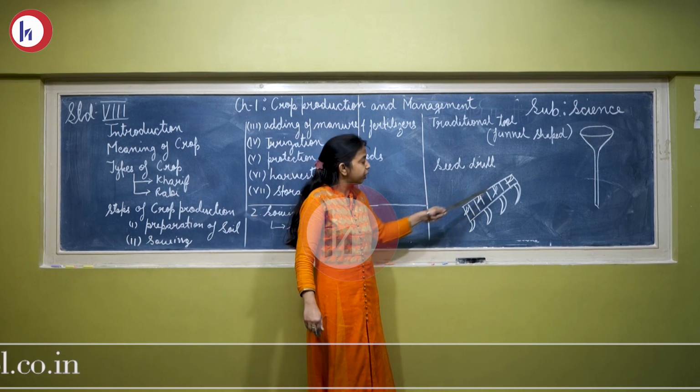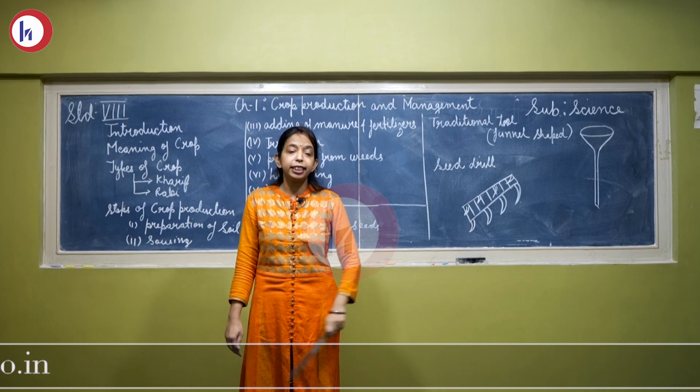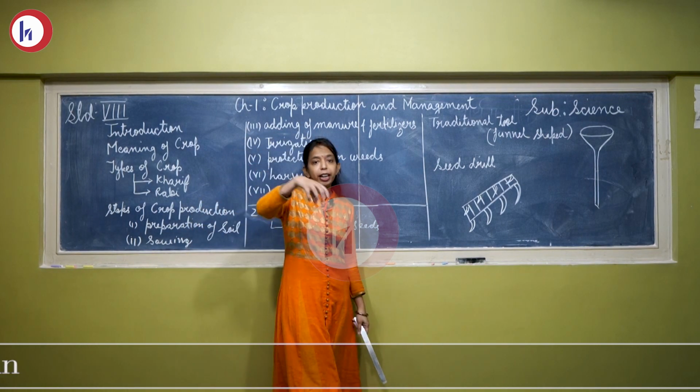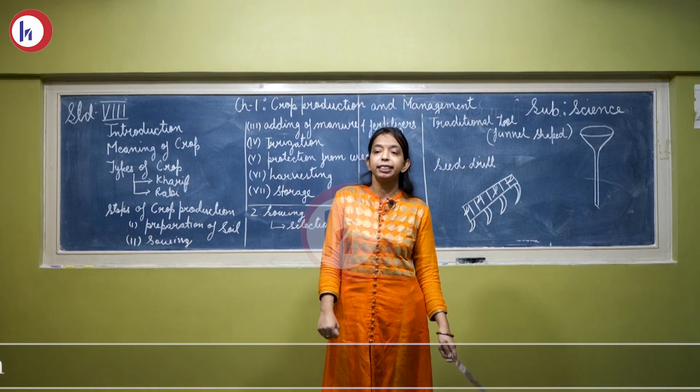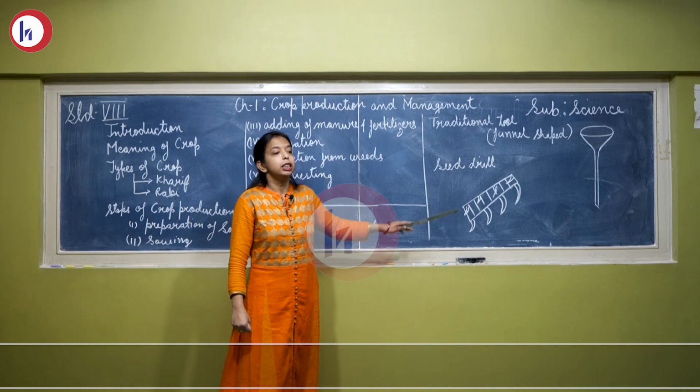When the seeds are sown this way, they are pierced into the soil and uniformly distributed. They are deep in the soil, so these seeds cannot be eaten by birds or damaged.